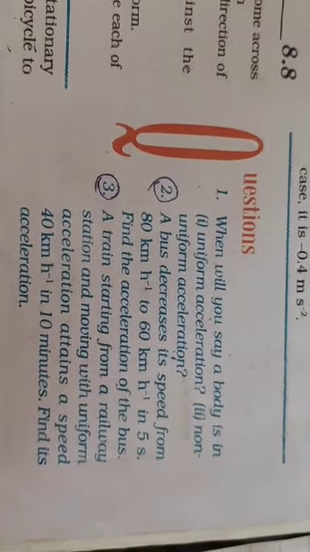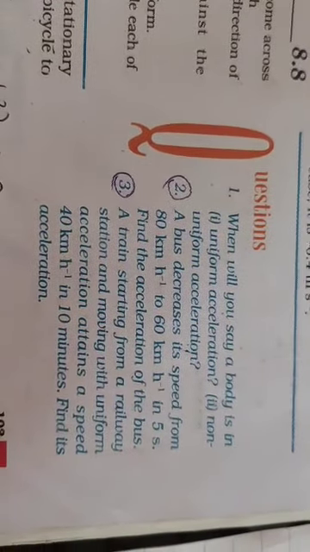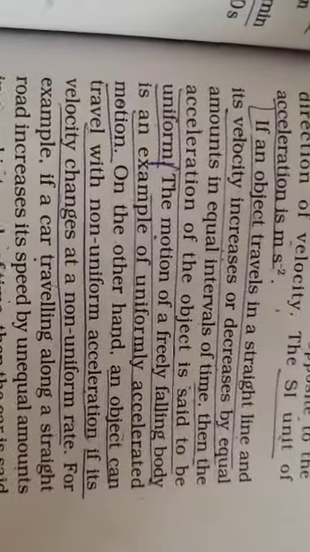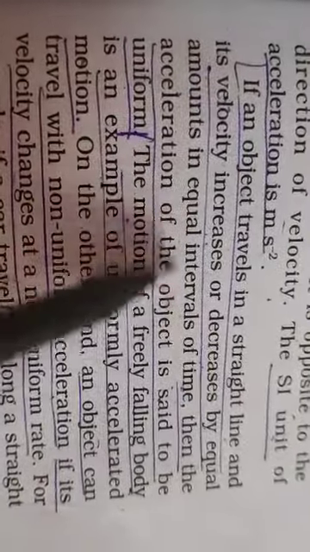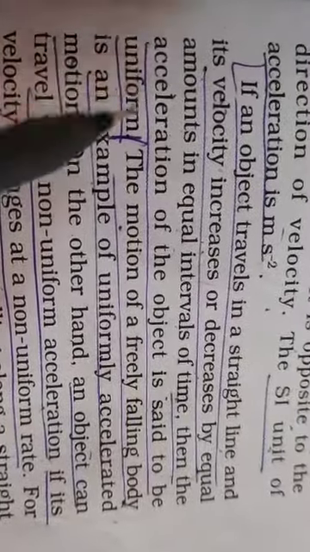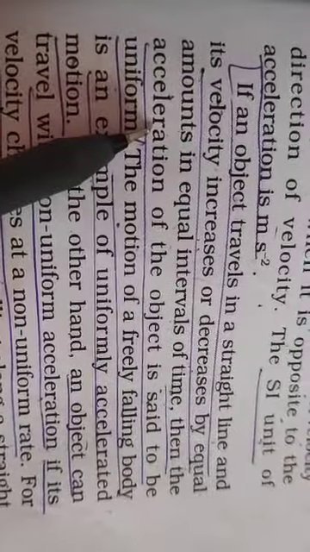First question is, when will you say a body is in uniform acceleration, and when will you say it is in a non-uniform acceleration? This definition just now I marked it for you in the same page. Here, if an object travels in a straight line and its velocity increases or decreases by equal amount in equal interval of time, then the acceleration is said to be uniform. This is a definition of uniform acceleration. And for non-uniform, what should you do?